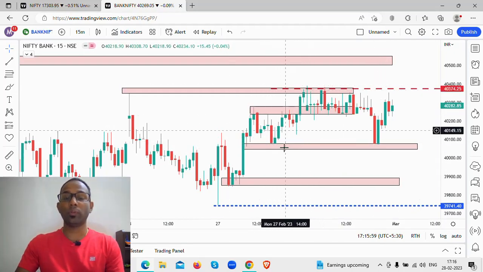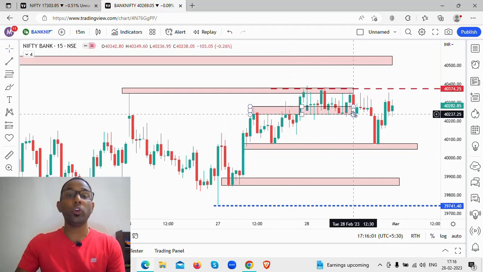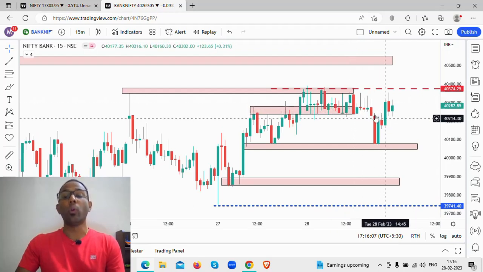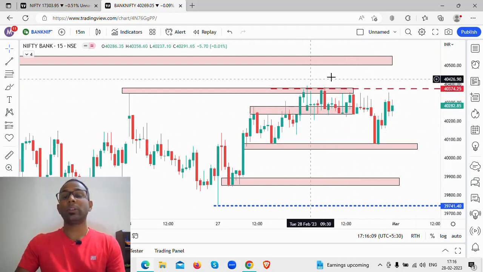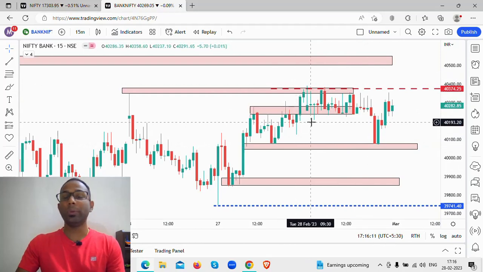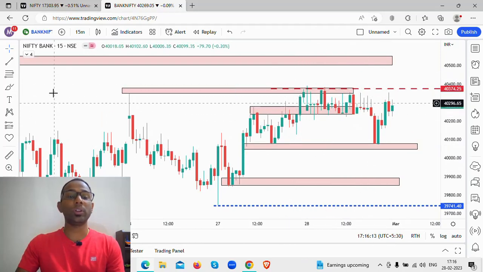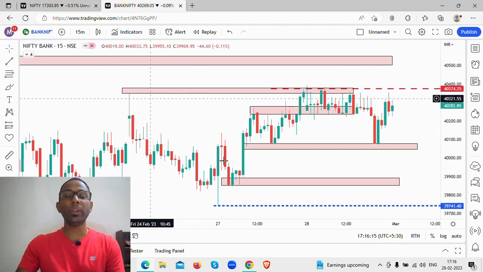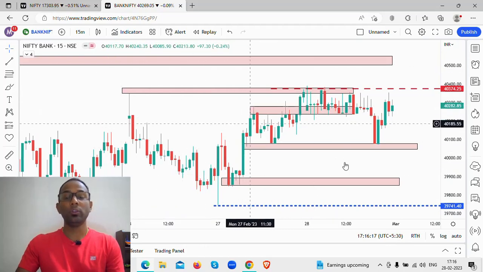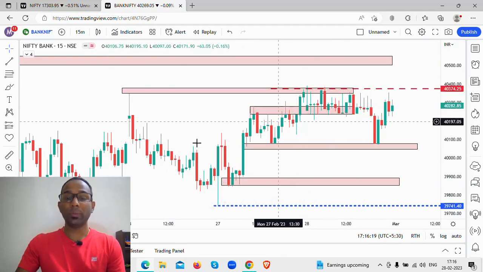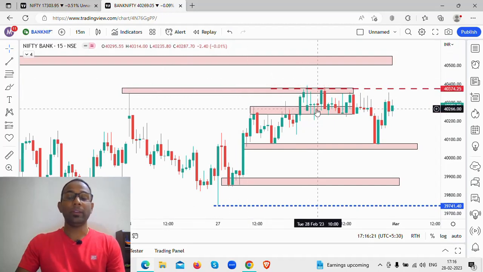You see the price move from this level. So this is what you are going to learn: where you will take a long position, where you will take a look at taking a short position, where you will look at avoiding the trades. More of it was a range bound market. There was not pretty much movement. If you see this price action, it was well within the previous 2 days price action, a range bound market. So this is pretty much what happened in Nifty and Bank Nifty today.